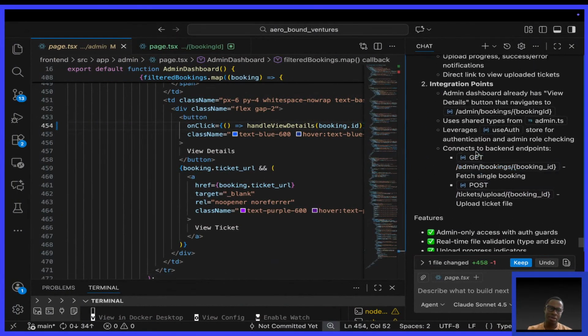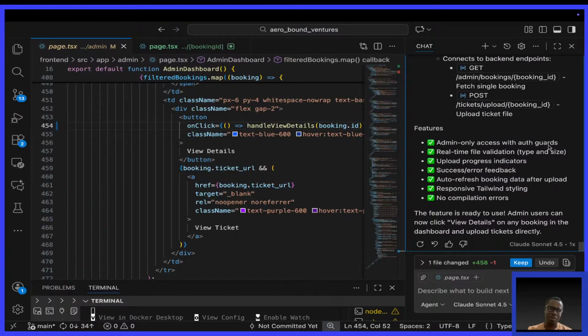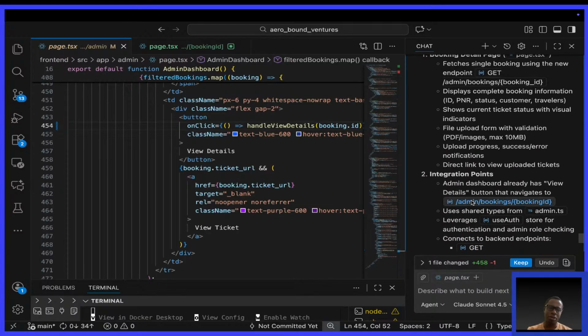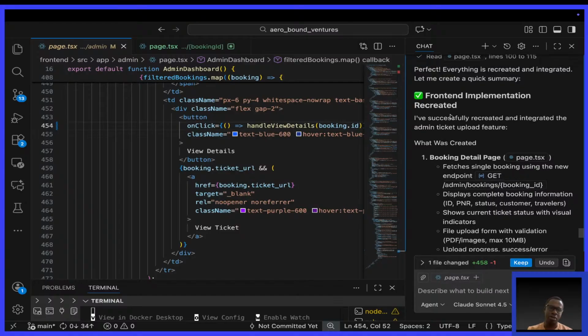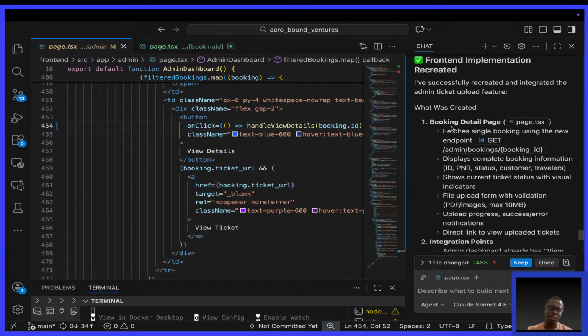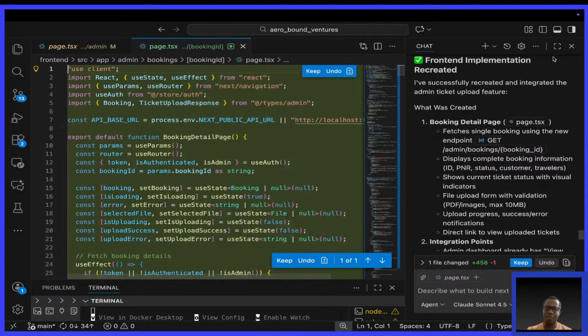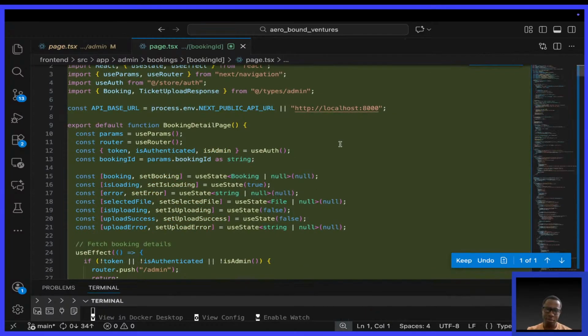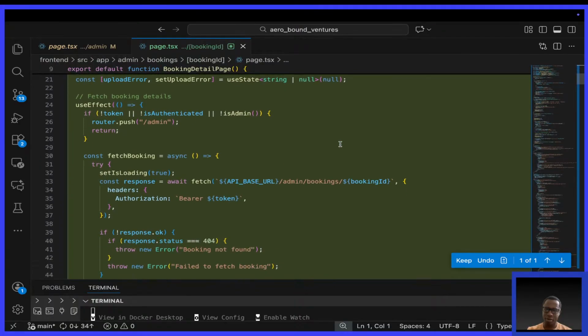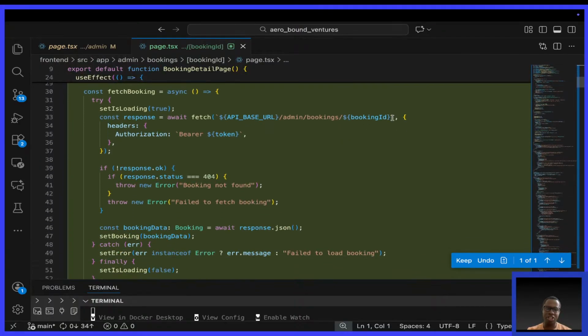So let us see. It says admin only access with auth guards, real-time validation, upload success, auto refresh, responsive, no compilation errors. Are you sure? So it says the front-end implementation is done. Okay, let us look at it practically. I want to see what other things remain. Okay, now it's the change. This is what I wanted.